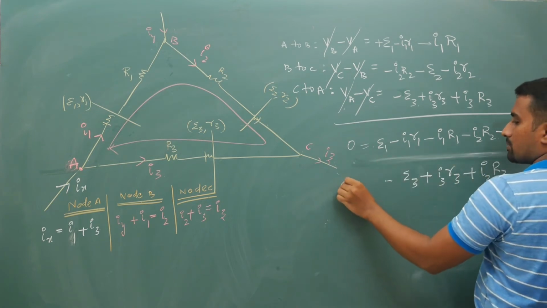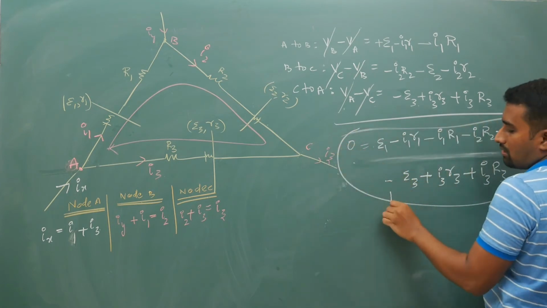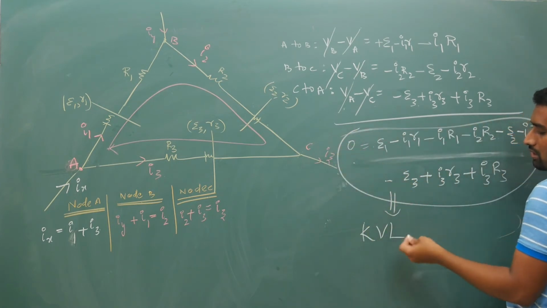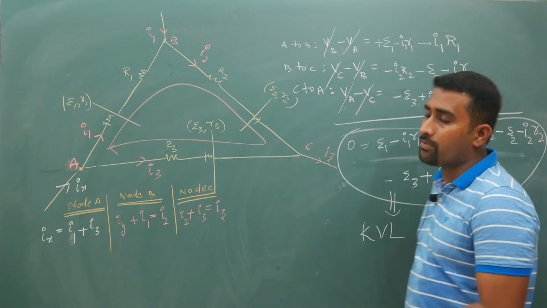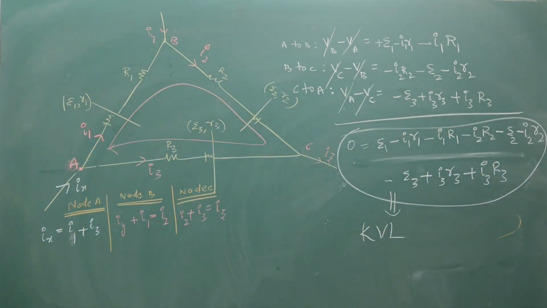Everything written at once, this is only your Kirchhoff's voltage law, which says the algebraic sum of potential in a closed loop is 0. Like this you have to apply Kirchhoff's sign convention and then do the calculations.